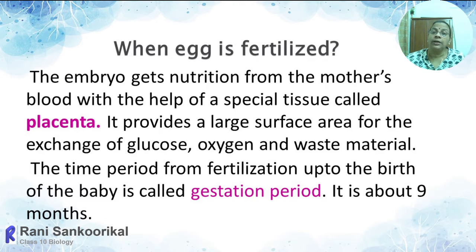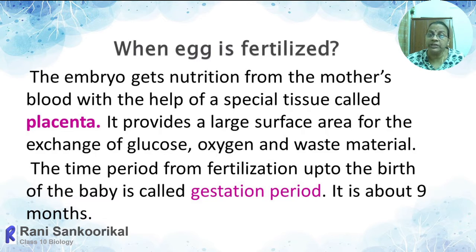So it is a nutritive tissue, because through it the nutrition is provided from mother to the fetus. In the same way, it also provides hormones, which are essential for the development of the baby. It provides an extensive surface area because they are arranged in the form of finger-like structures, and through that surface area the exchange or diffusion takes place.